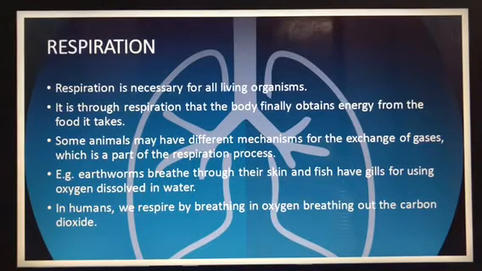So respiration in plants takes place day and night. How does respiration take place in the plants? Both in the day as well as in the night. I told you already, plants prepare their own food. How do they prepare it? By using sunlight and carbon dioxide. During this process they give out oxygen, which is used by human beings to respire.